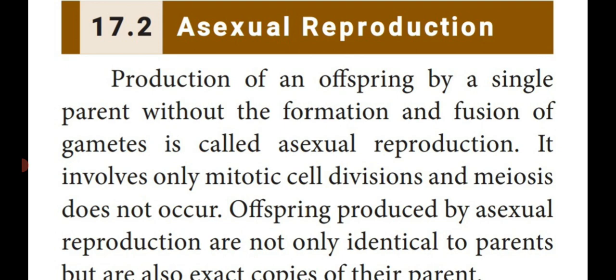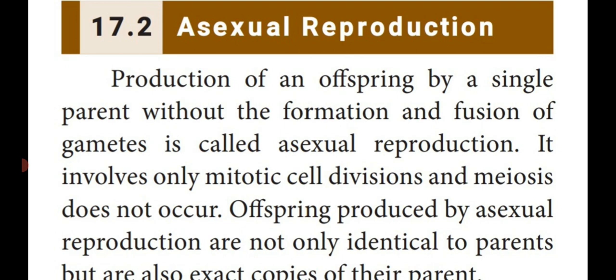That is, a single parent produces the newly formed organism without the fusion of gametes. It is an important 2-mark question. A single organism, without the fusion of gametes, producing newly formed offsprings is known as asexual reproduction.